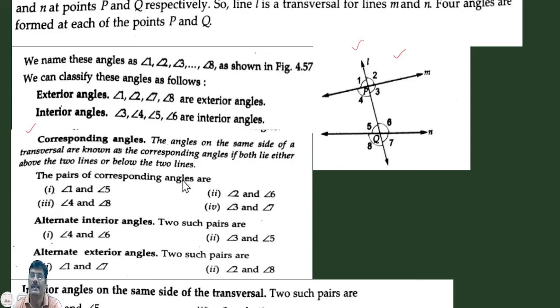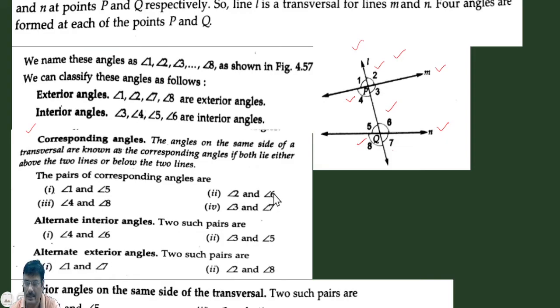Okay, now we have to learn what is a corresponding angle. For corresponding angles, we see that this line M and this line N are intersected by the transversal at points P and Q. So the pair of angles 2 and 6 is known as corresponding angles. 3 and 7 are corresponding angles. 1 and 5 are corresponding angles. 4 and 8 are corresponding angles. So these are the pairs of corresponding angles.